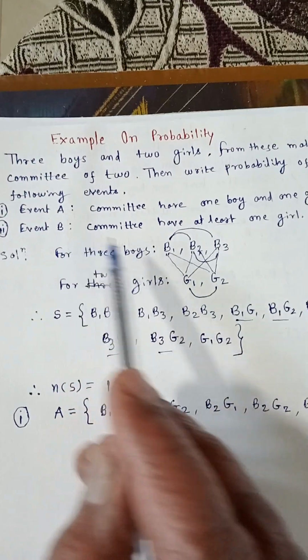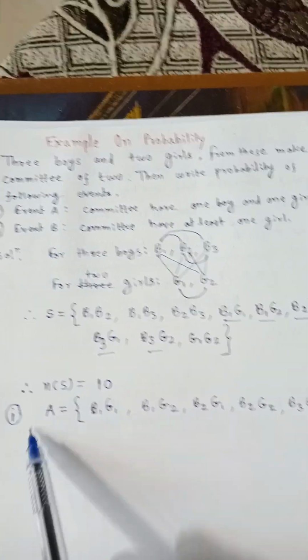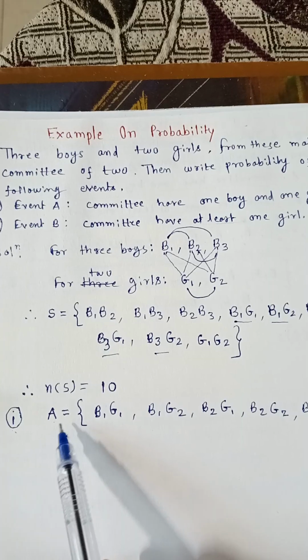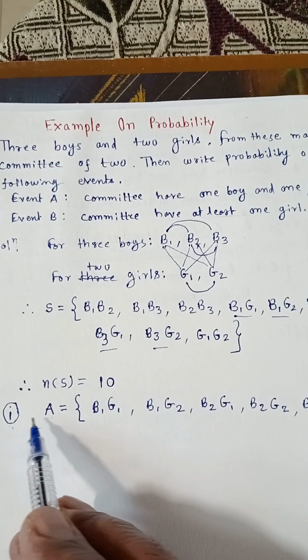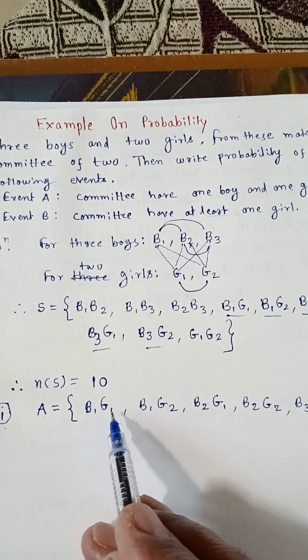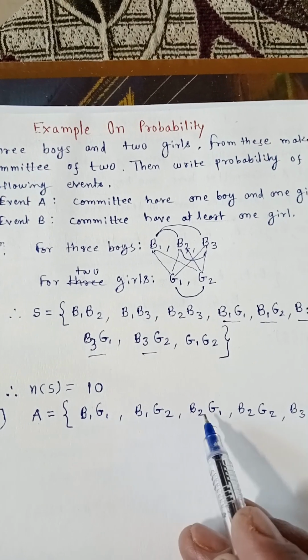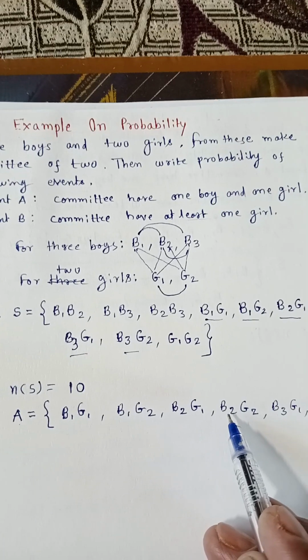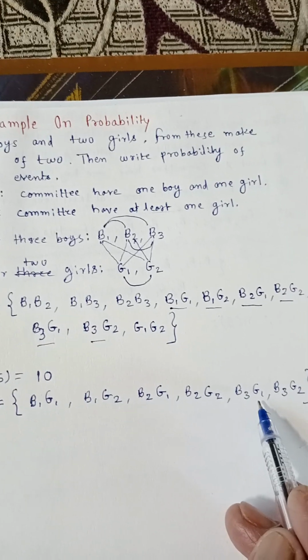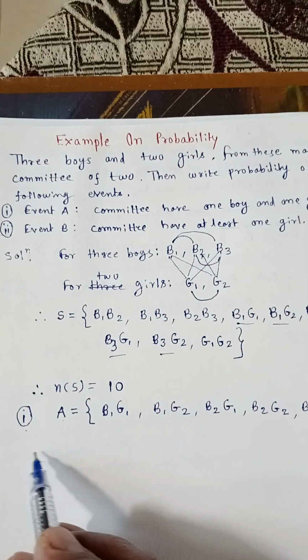The first event A is a committee of one boy and one girl, therefore A is equal to {B1G1, B1G2, B2G1, B2G2, B3G1, B3G2}.